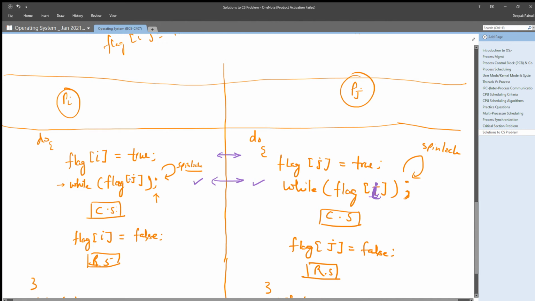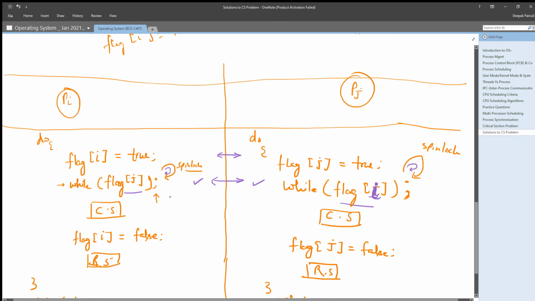This is the critical point where any one condition from pi or pj should be broken. Otherwise, if that is not the case, they both will be deadlocked in this spin lock. Except this case, definitely one of these, either flag j or flag i, will be false at a time.